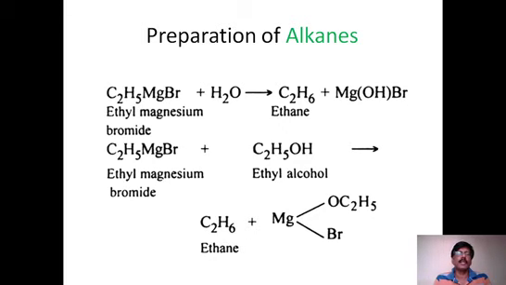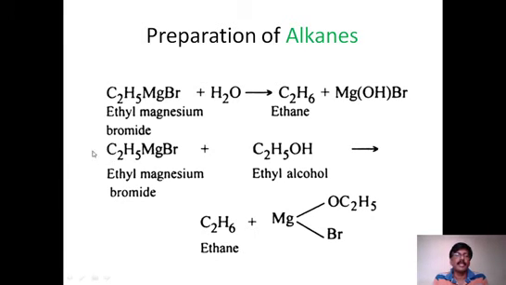So with any proton delivering compound, alkyl magnesium halides react and take that proton. For example, from H2O, H is taken, and that proton is added to the alkyl group. Here it is ethyl, for example. This proton is added, then it becomes ethane, RH. We are getting RH. So RMgX is converted into RH. That is, the alkyl part is converted into alkane. That is the specialty of this particular reaction.